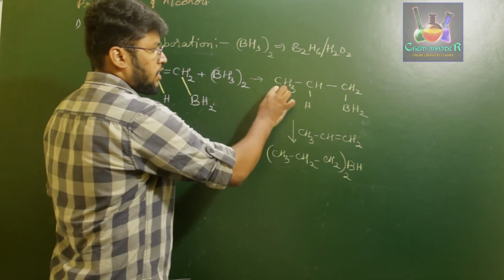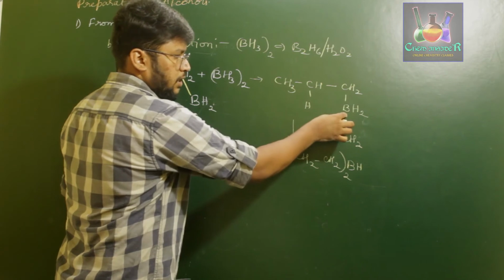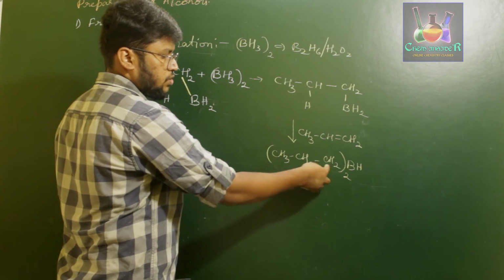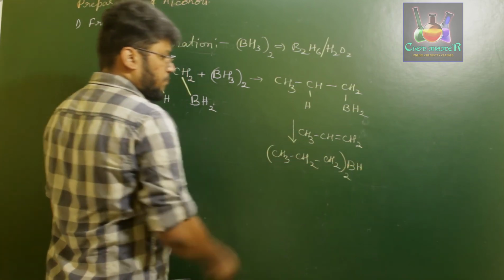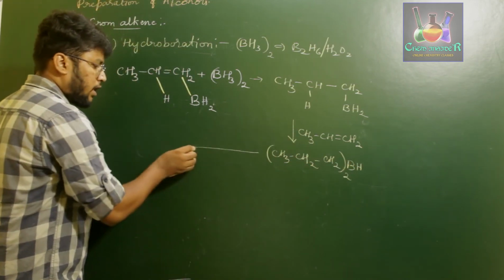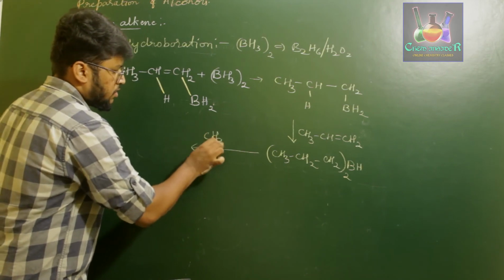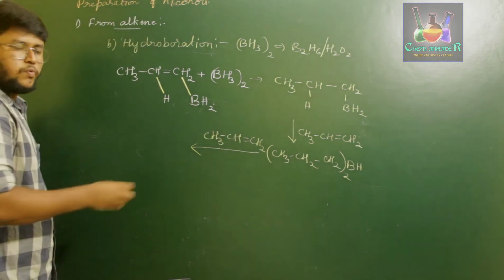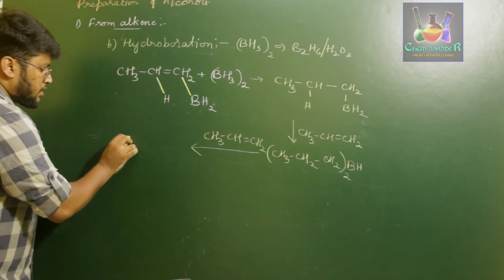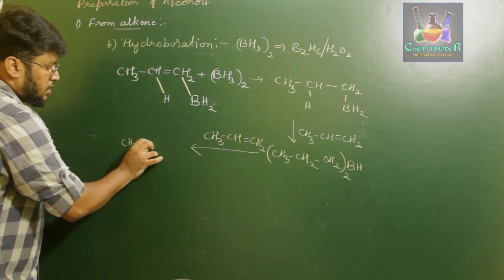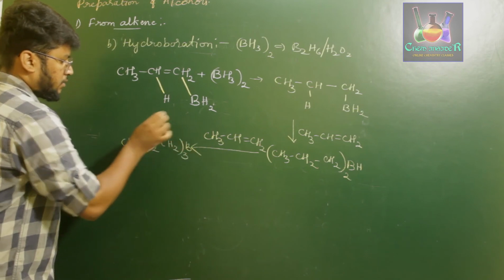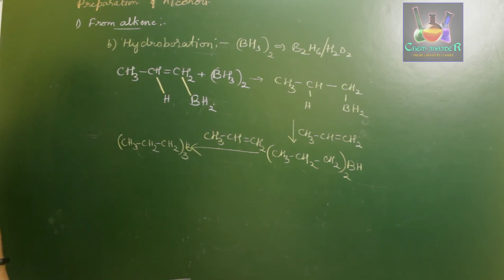Since it has one more hydrogen, we can treat it with one more propene, CH3, CH double bond CH2. So once you add that, we get CH3, CH2, CH2 thrice B. So this is the compound which we obtain when we treat propene with diborane.